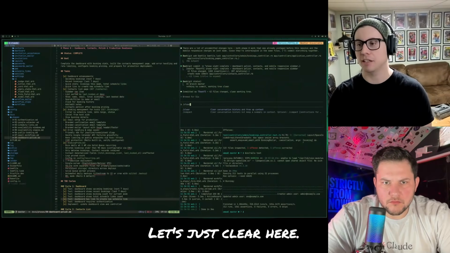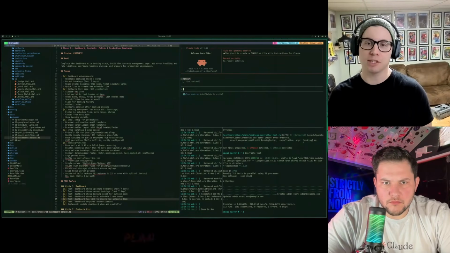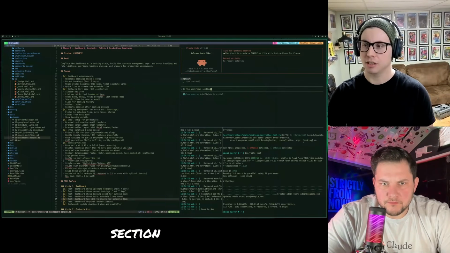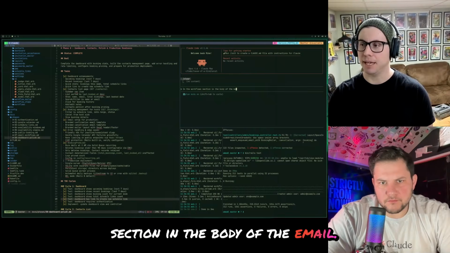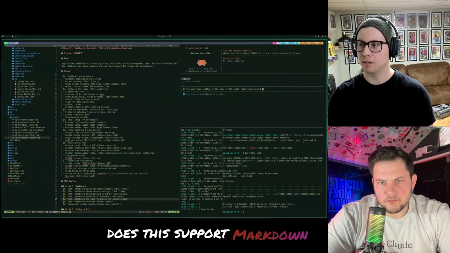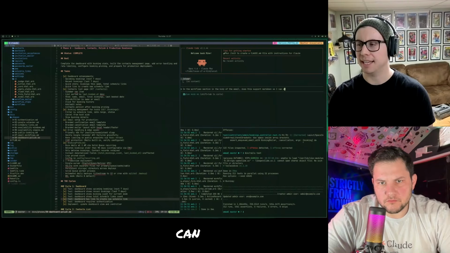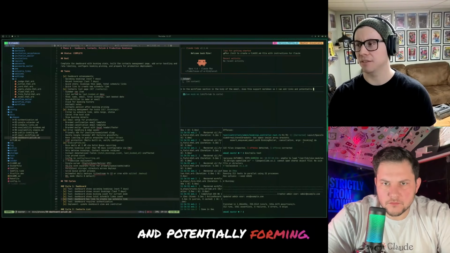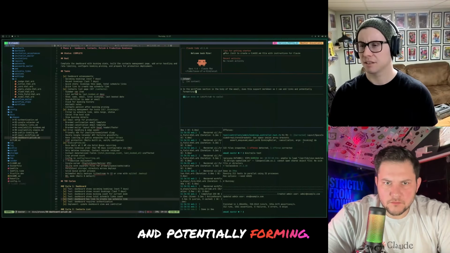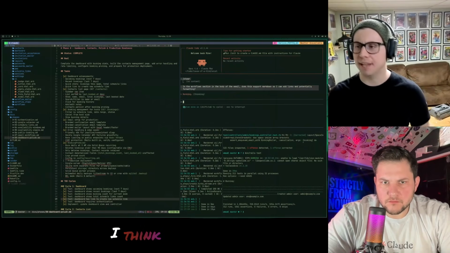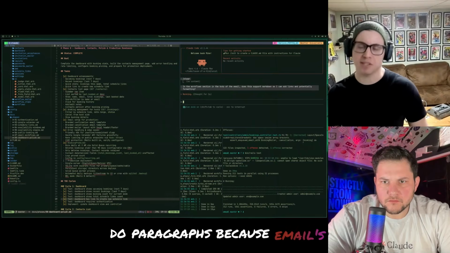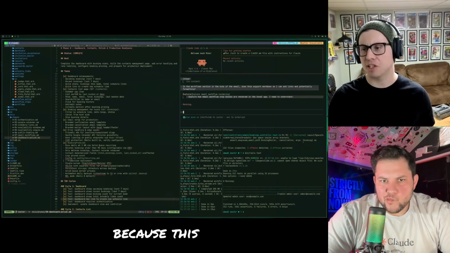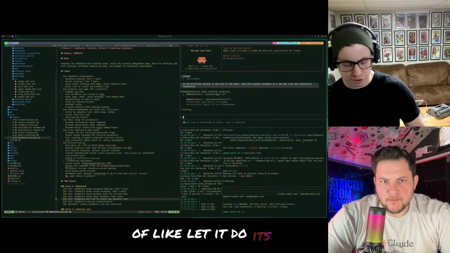Let's just clear here. I'm just going to come back, go into plan mode, and ask: in the workflows section, in the body of the email, does this support markdown? So I can add links and styling, formatting. I'm going to guess no. I think it's probably just going to do paragraphs because email's a little tricky, especially with styling. But let's just see what it says, because this is a great example of letting it do its thing.